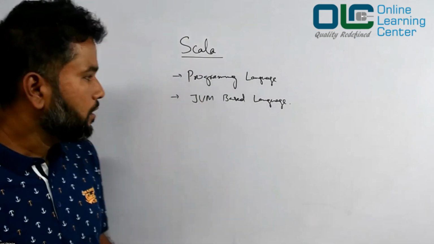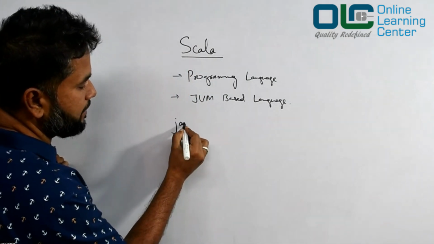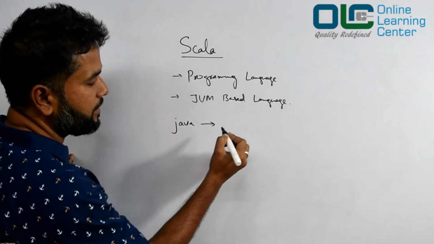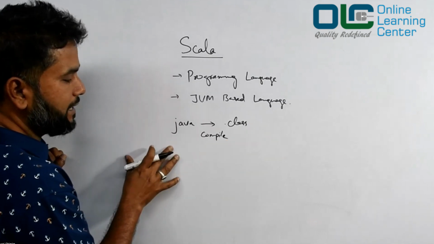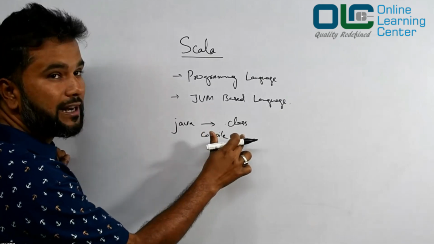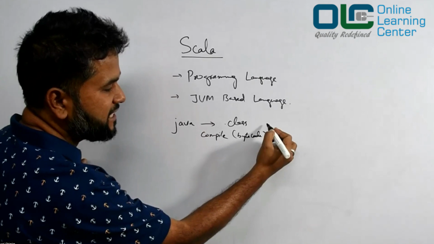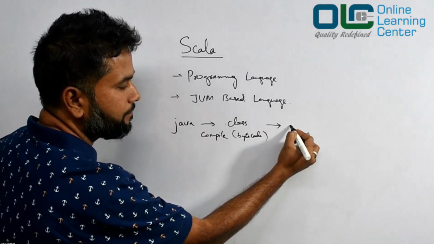Now if you are a Java developer, usually what you do is write a Java program. That Java program gets converted to a .class file when you compile it, right? We write Java code. When we compile that Java code, it gives you a .class file that contains byte code, and this byte code would be executed by your JVM.